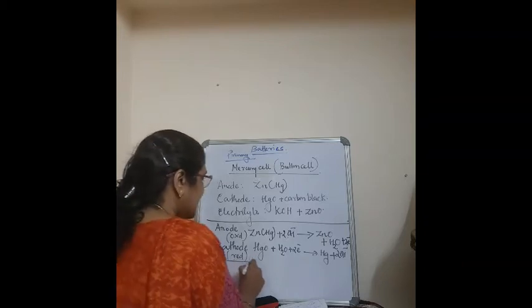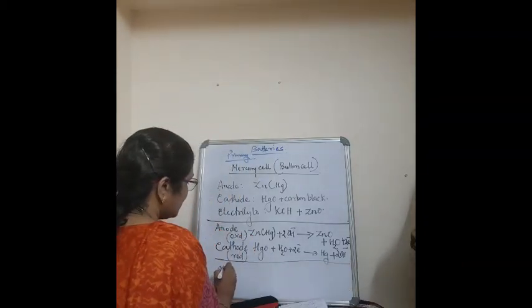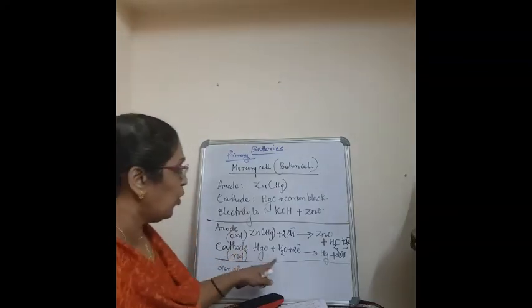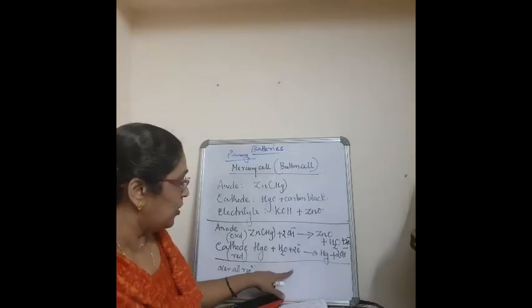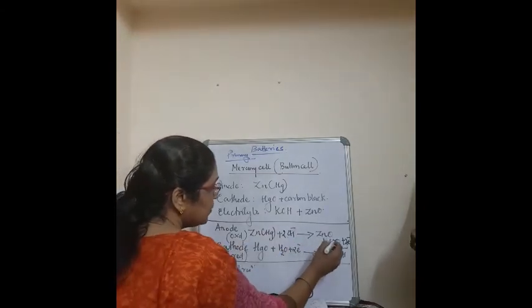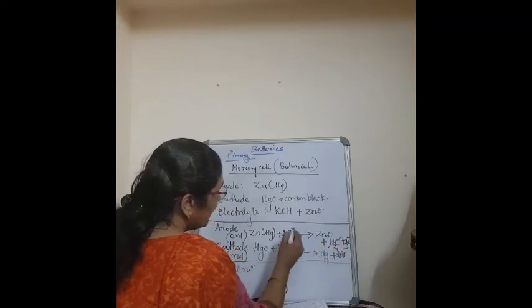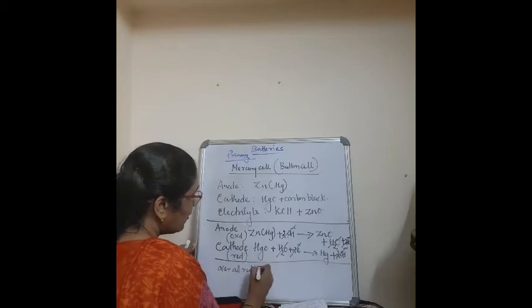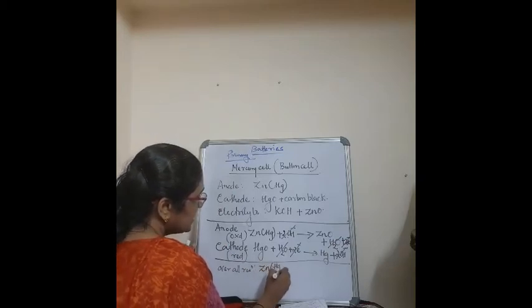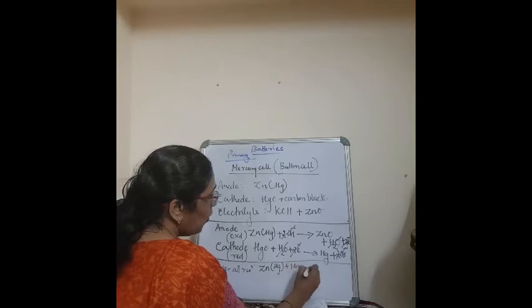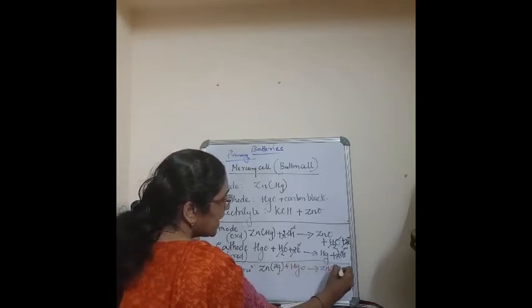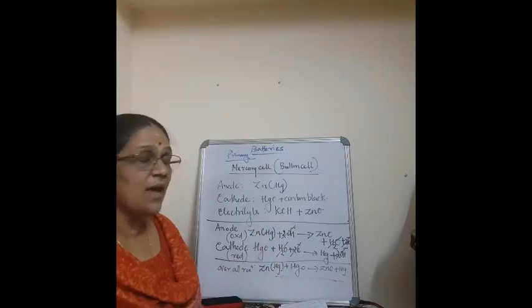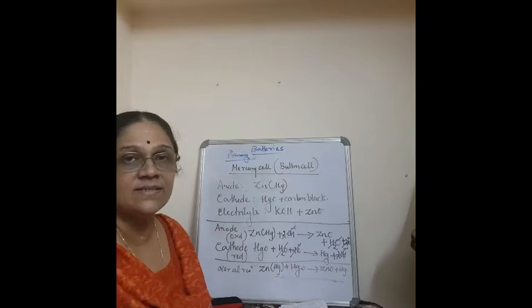Now, here you have to say the overall reaction for this cell. How will you write the overall reaction? You will cancel these out. Here it is water, here water, then 2 OH minus, 2 OH minus, 2 electrons, 2 electrons. So, the overall reaction is zinc plus HgO will give you zinc oxide plus Hg. This is the overall reaction for this mercuric cell or button cell.